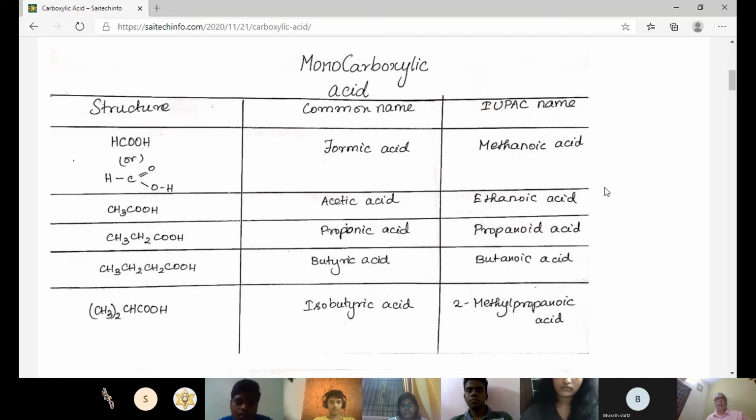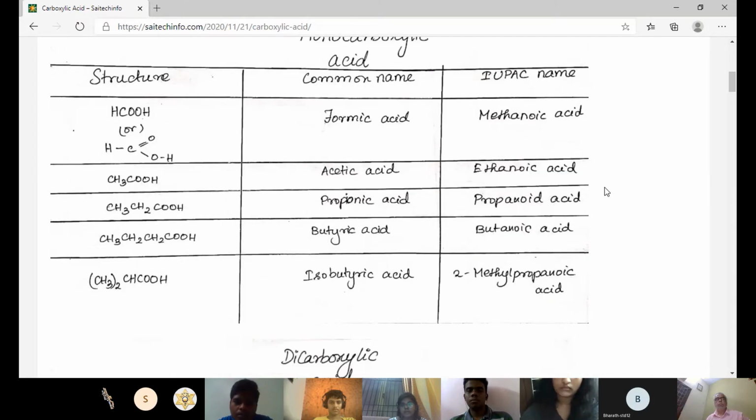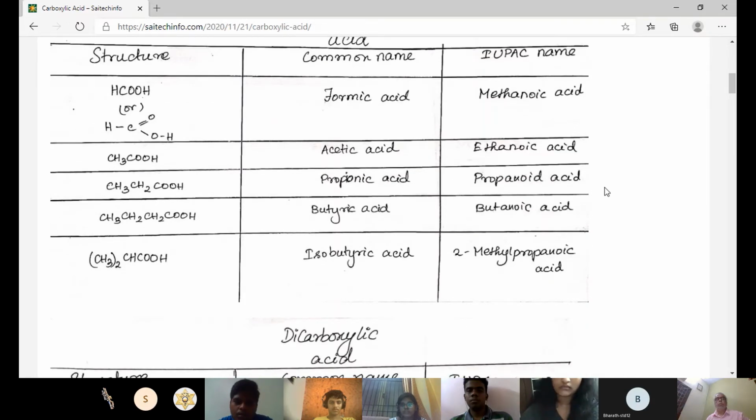It's propionic acid, its common name, and propanoic acid is the IUPAC name. And the fourth one is CH3CH2CH2COOH, butyric acid, and IUPAC name is butanoic acid. And the fifth one is (CH3)2CHCOOH, isobutyric acid, and IUPAC name is 2-methyl propionic acid.